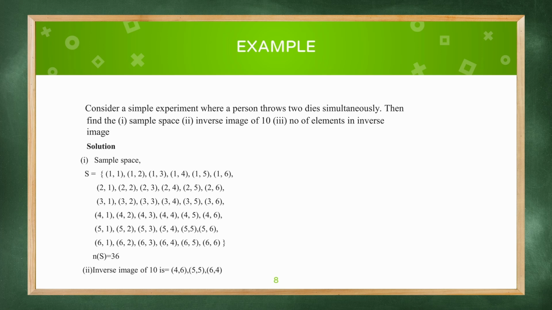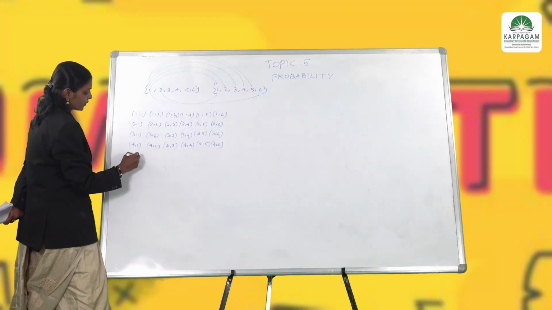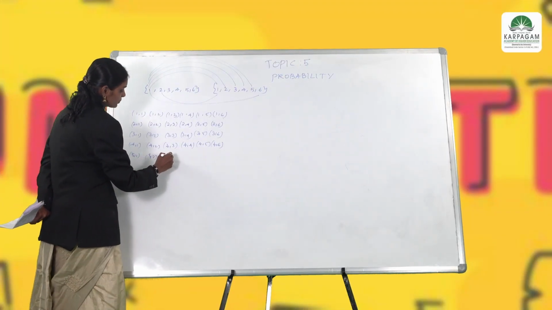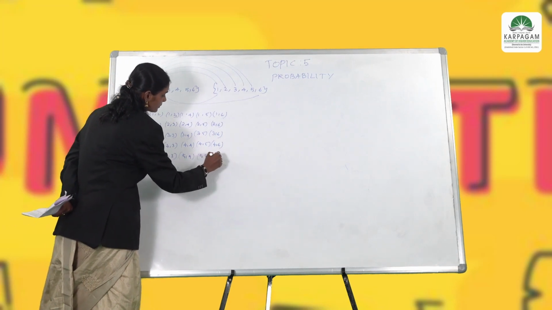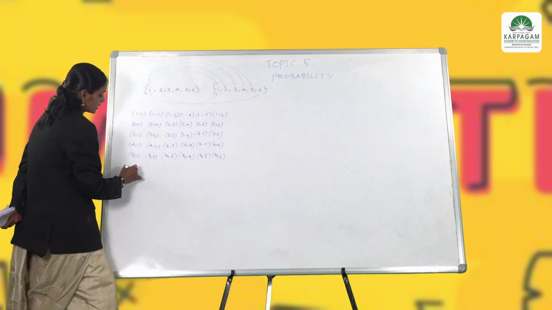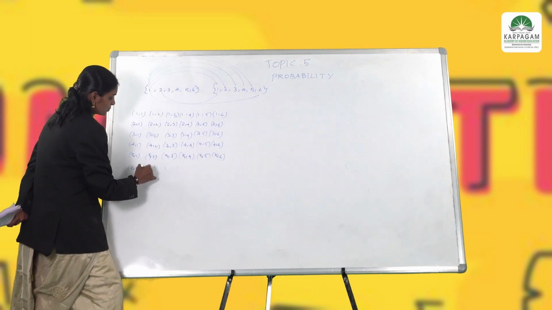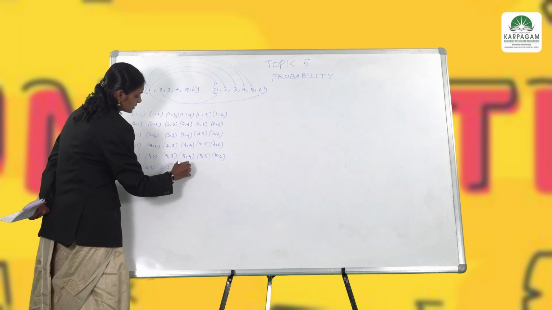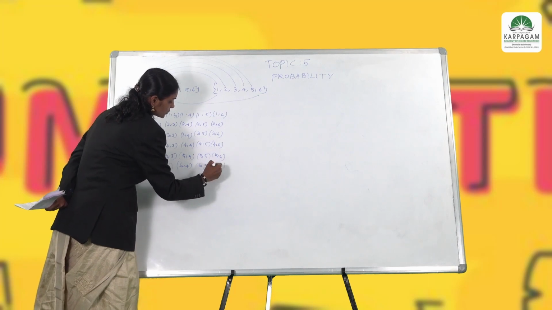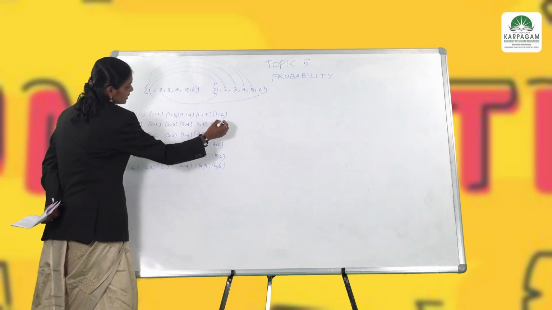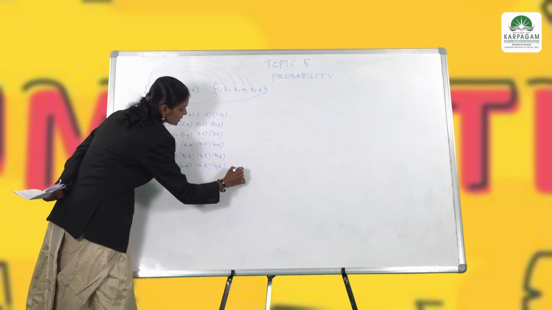For 4: 4,1, 4,2, 4,3, 4,4, 4,5, 4,6. Then 5,1, 5,2, 5,3, 5,4, 5,5, 5,6. The last one: 6,1, 6,2, 6,3, 6,4, 6,5 and 6,6. So 6 times 6, the sample size is 36.